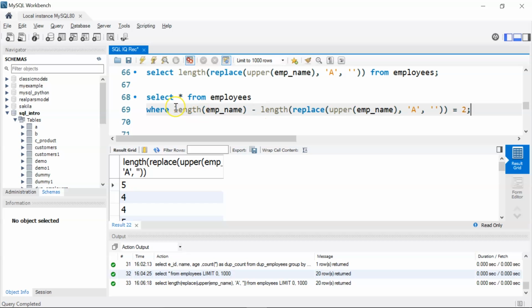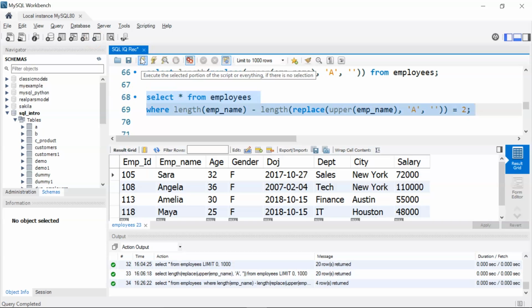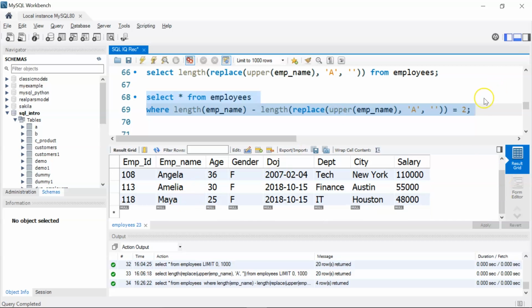So what I'm doing is I am first finding out the length of my employee name. From that I'm subtracting the length after replacing the A's present in the employee name with a blank, and this value should be equal to 2. The reason being we are only trying to find the employees who have 2 A's in their name. Let's run and see the results. Okay, if you see here we have Sarah, Angela, Amelia and Maya who have 2 A's in their name. So we have Sarah that has 2 A's, Angela has 2 A's, Amelia has 2 A's, and then Maya also has 2 A's.